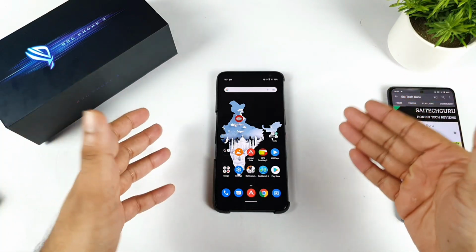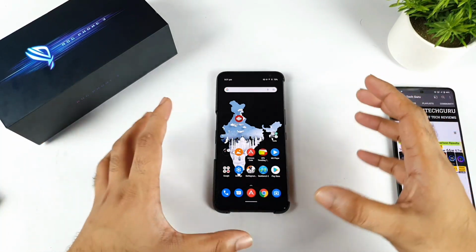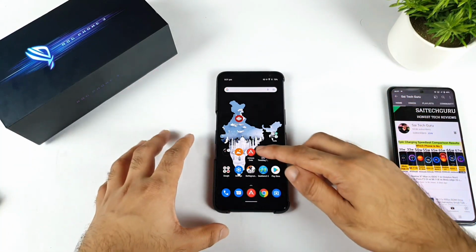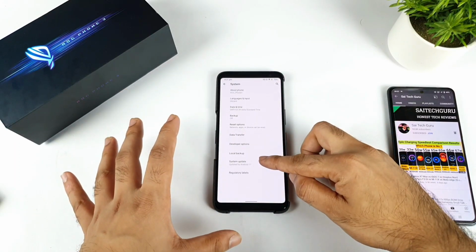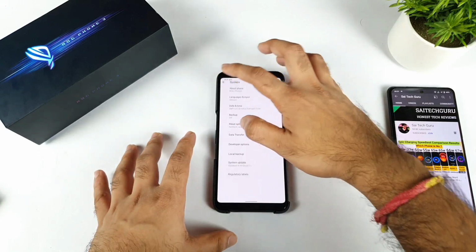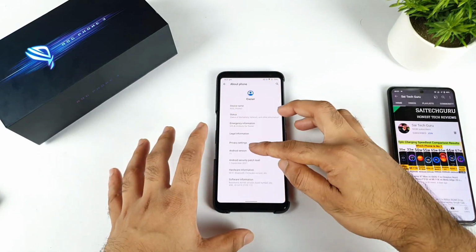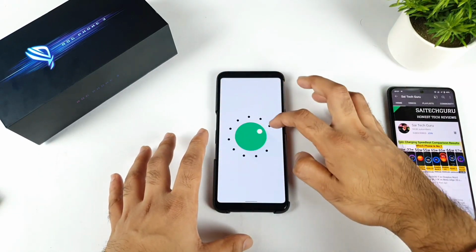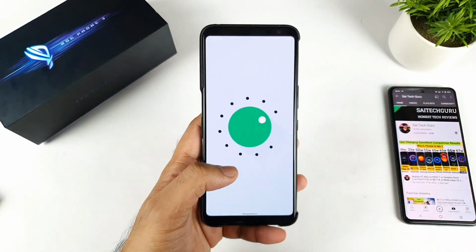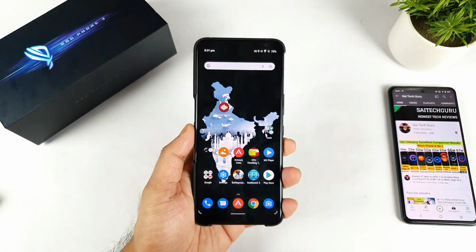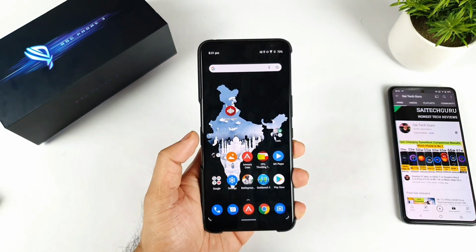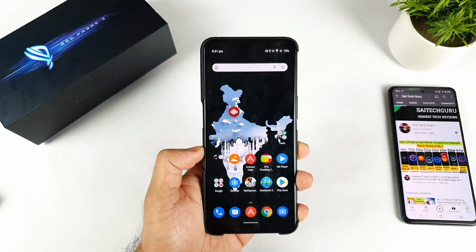This is a quick review on the ROG Phone 3 regarding the black color crush issue. So even after the Android 11 update, the problem still exists in this device. That's the one thing I can definitely say. If you ask me whether it is a big issue or not, I would say for media consumption kind of persons it is a really big issue, if you're trying to watch a lot of movies and videos. But if you want to play games, I don't think it's a big issue while playing games.